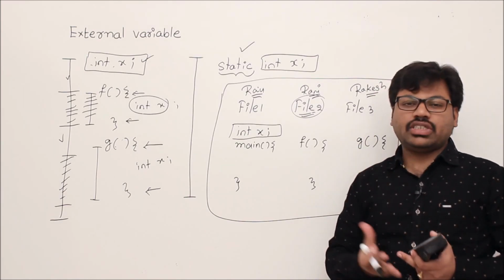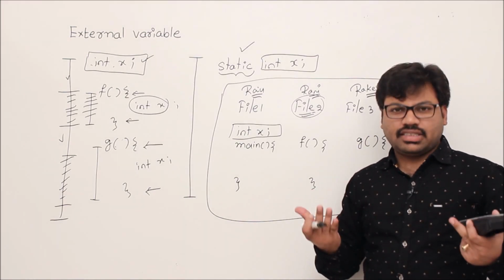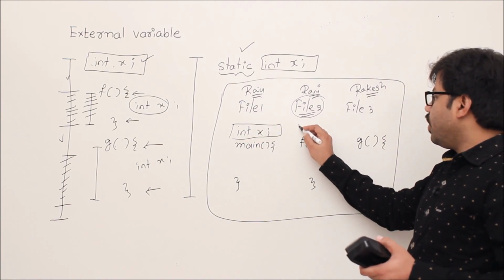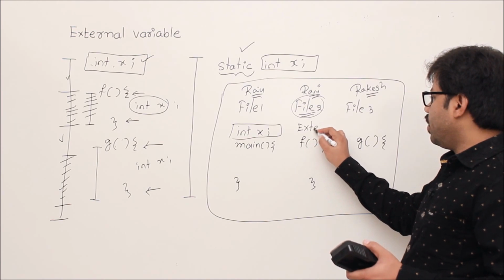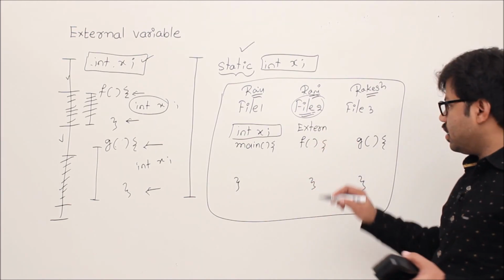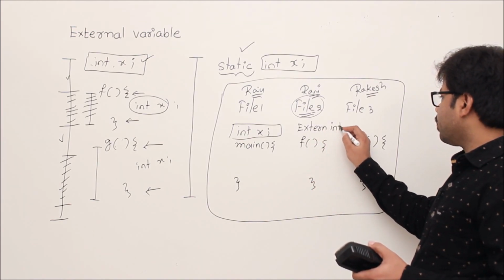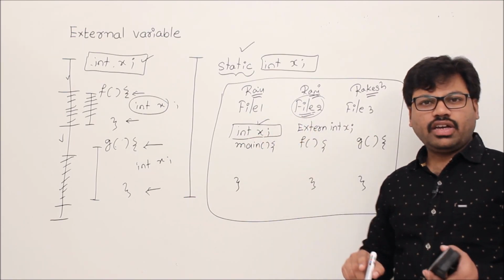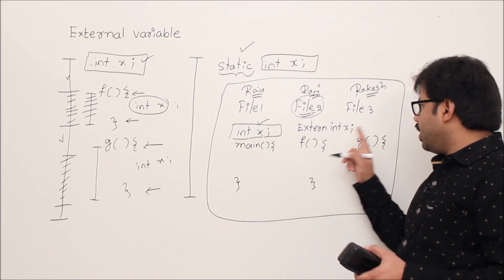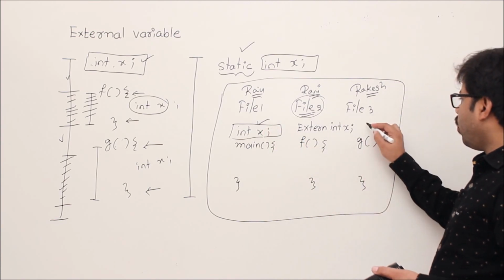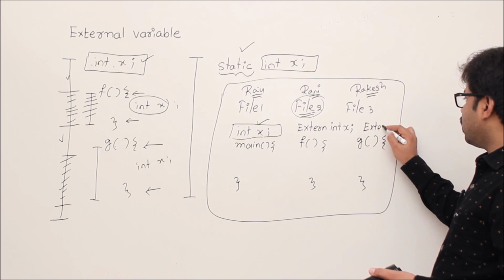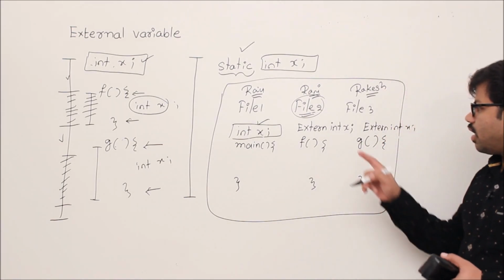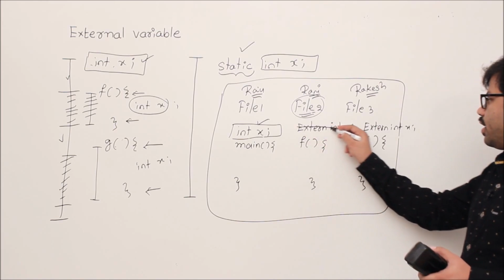But we have to give a provision. We have to explicitly say that we are going to use int x. That's why we have to write the extern keyword. Whenever I write an extern declaration followed by int x, then you get permission to use variable x. Already x is allowed to be used by other files, but we have to mention extern int x. Everything has a reason: the compiler has a dilemma if you don't write it like this.